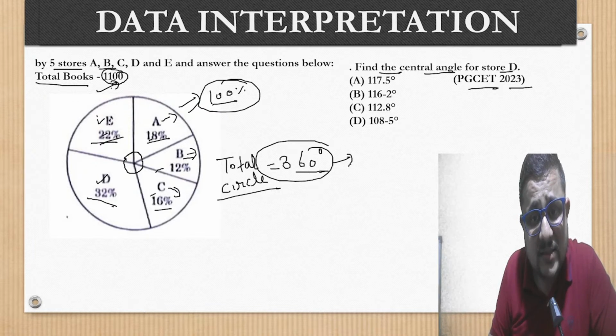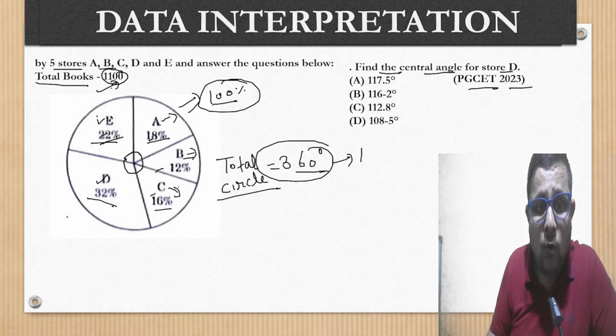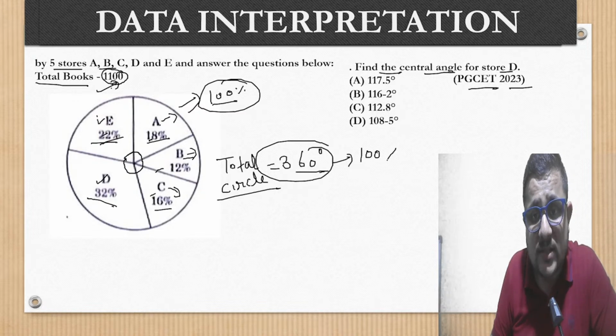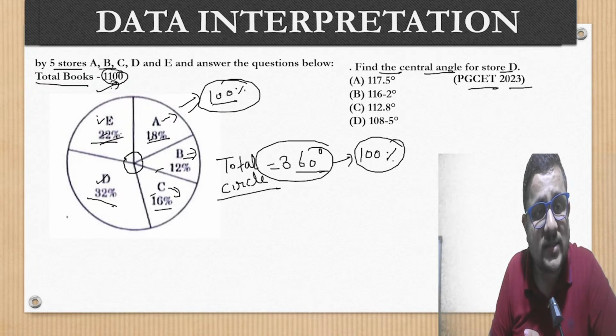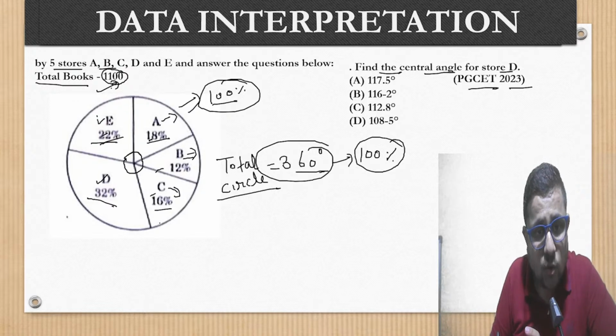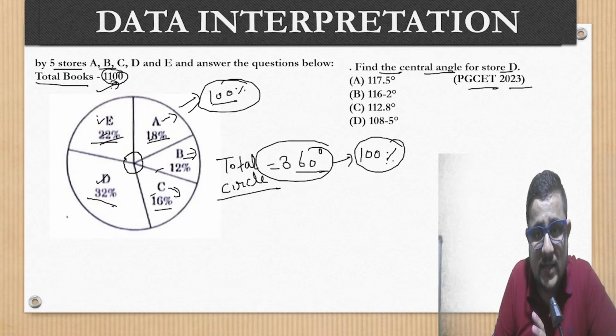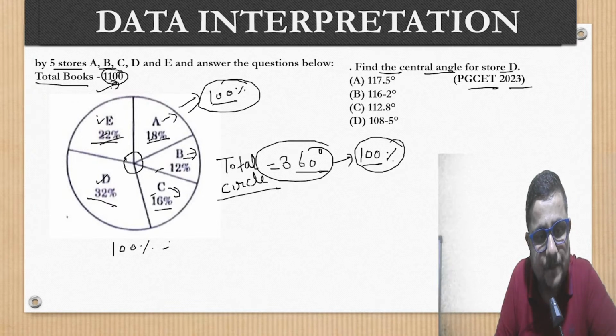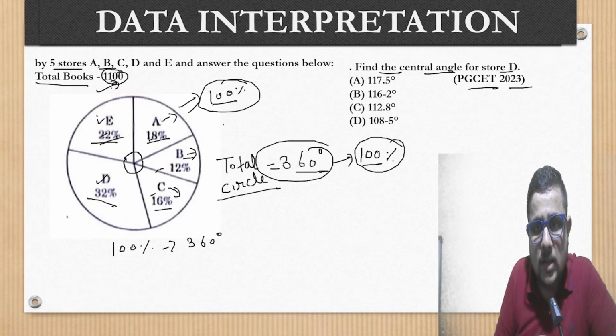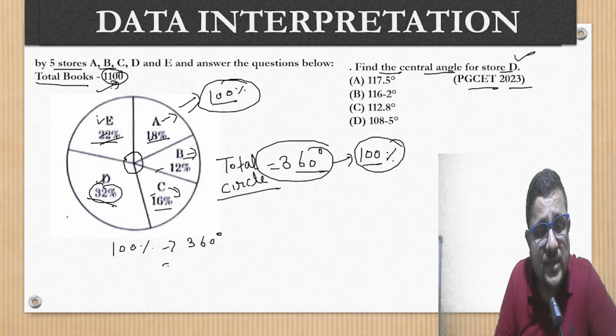So this 360 degree actually indicates what? The whole circle, which shows you the 100% part, the total part. Actually this 360 degree also indicates the total part of A plus B plus C plus D plus E, all stores. So it is equal to 100% or not? Yes. So we will just calculate in terms of angle. Total 100% angle is 360 degree. Now they are talking about store D. So store D is 32%. So we just need to calculate what? 32%.